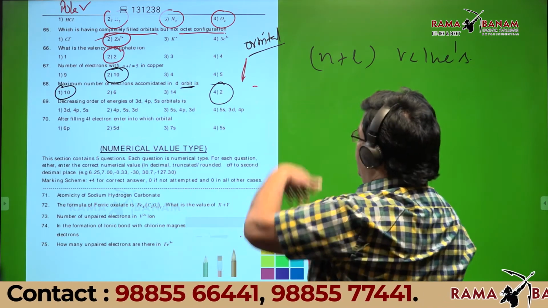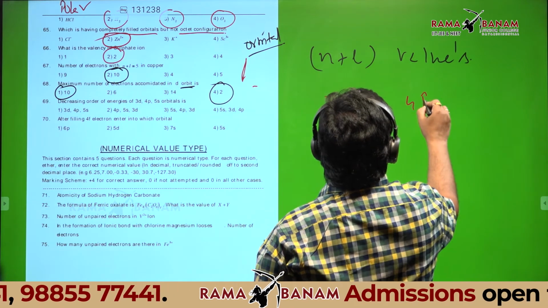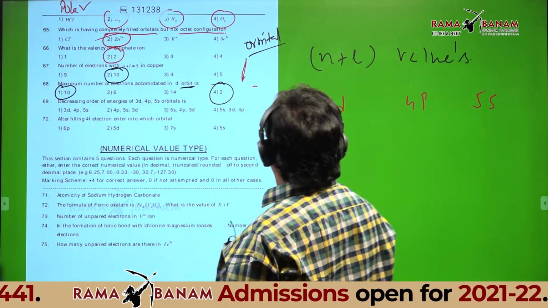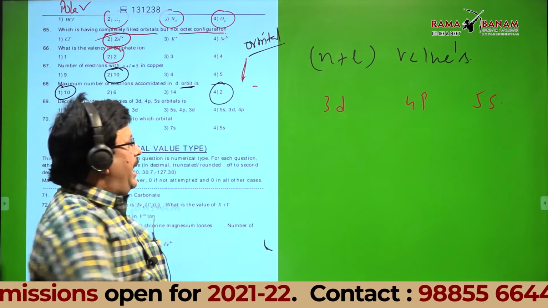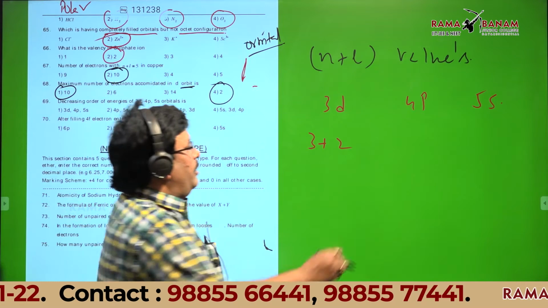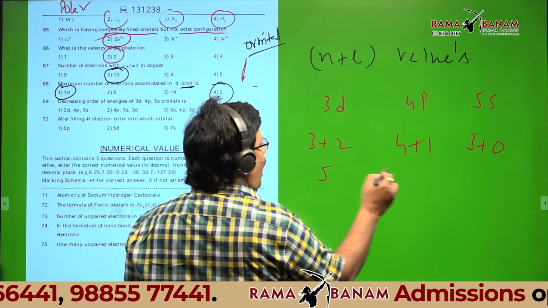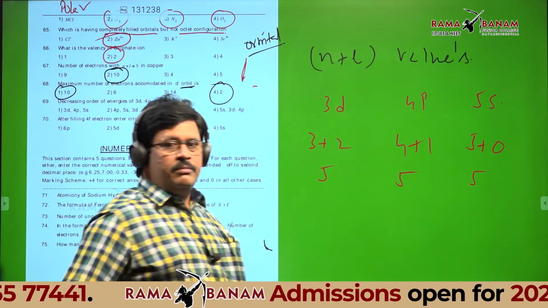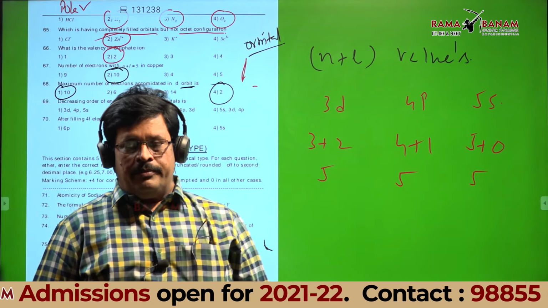Now you calculate. The given orbitals are 3d, 4p, 5s. Tell n plus l value of 3d. 3 plus 2. Excellent. 4 plus 1. 5 plus 0. Very nice, very nice. So all the n plus l values are same.